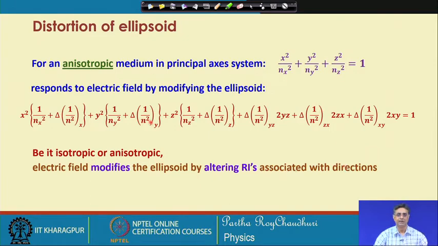So, this is the summary: whether it is an isotropic system or an anisotropic system, the presence of the electric field may alter the refractive index properties. Isotropic may become anisotropic, anisotropic may become again anisotropic, but the properties are now different from the one which was in absence of the electric field.